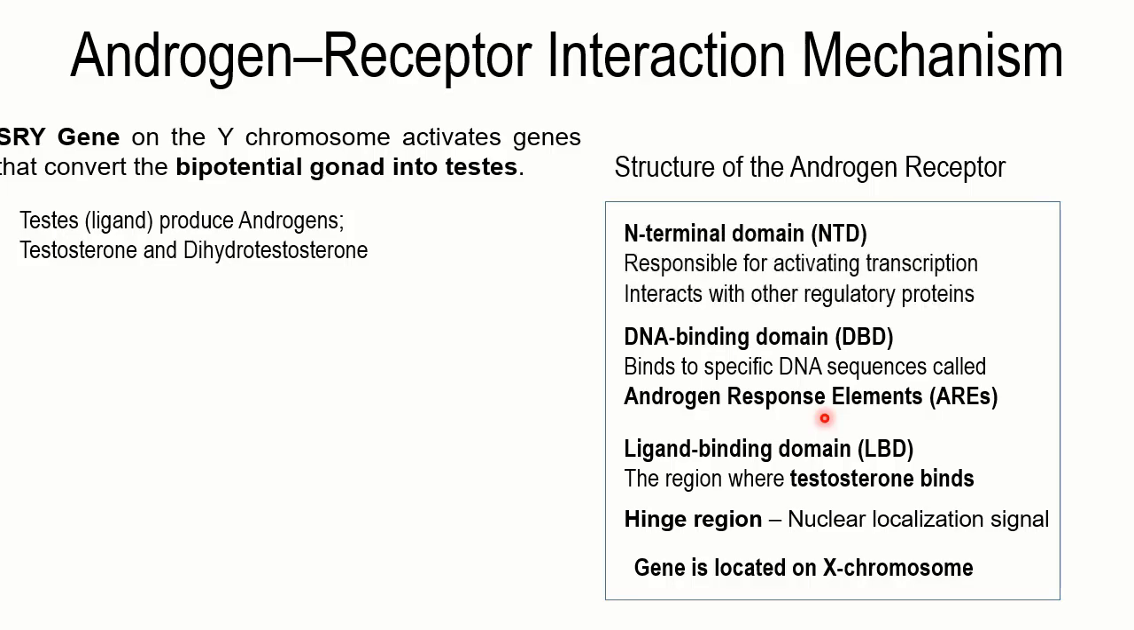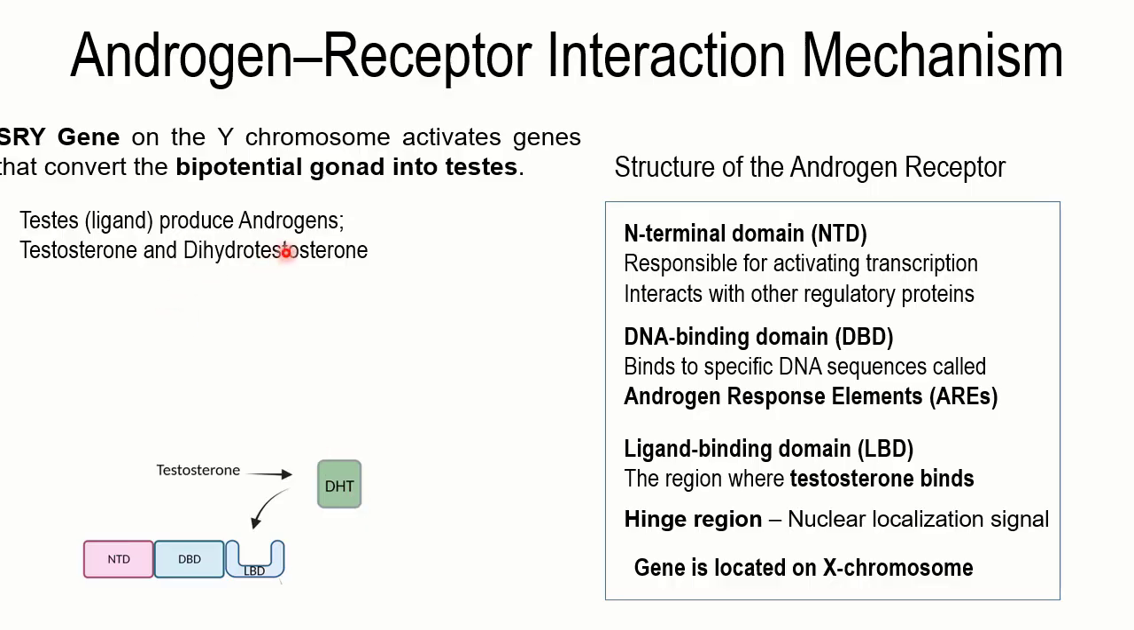And then you have an N-terminal domain, which is responsible for the activation of transcription and which interacts with other regulatory proteins. So this is the whole structure of the androgen receptor, with the important domains present in this particular receptor. If you look at this cartoonically, this is the N-terminal domain, this is the DNA binding domain, and this is the ligand binding domain. To this domain, both the testosterone and the dihydrotestosterone can bind.